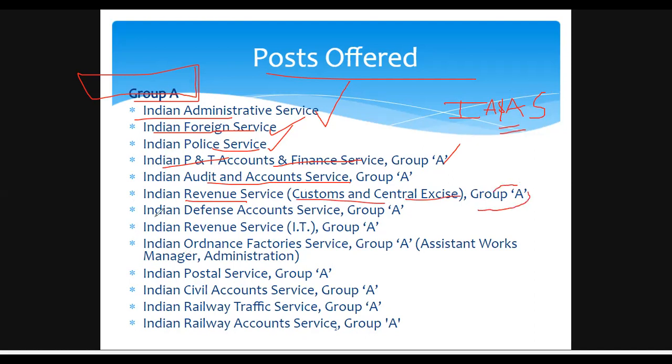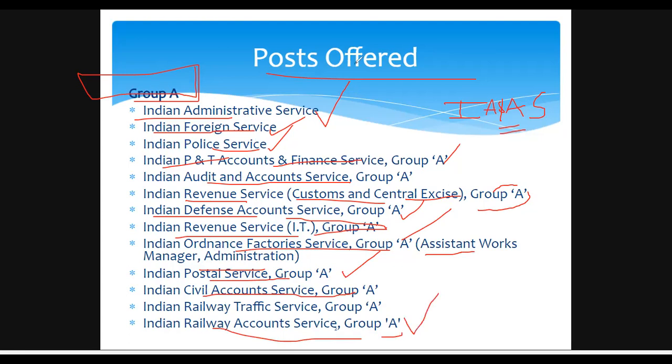And the Indian Defence Account Service is also under Group A. Then there is the Indian Revenue Service and IT, also under Group A. Indian Ordnance Factory Service, Assistant Works Manager, Administration, etc. under Group A. And Indian Postal Services under Group A. And Indian Civil Account Services under Group A. And Indian Railway Traffic Service under Group A. And Indian Railway Account Service under Group A.